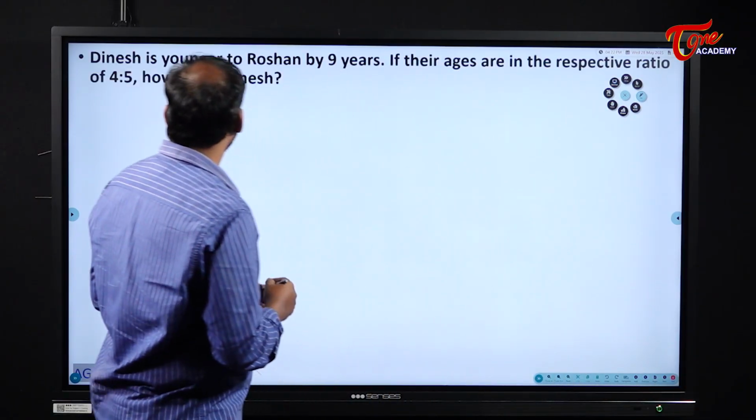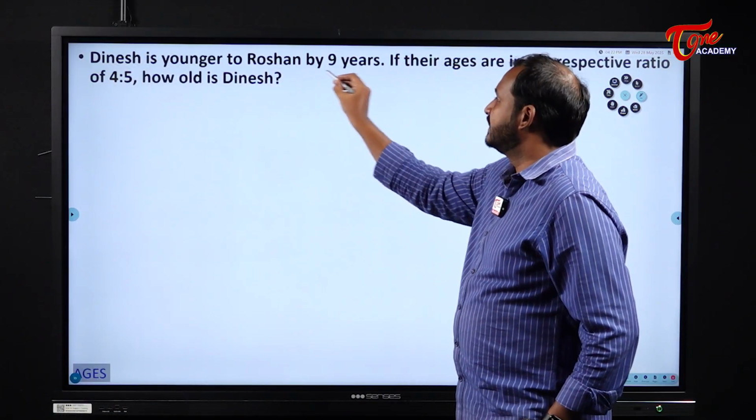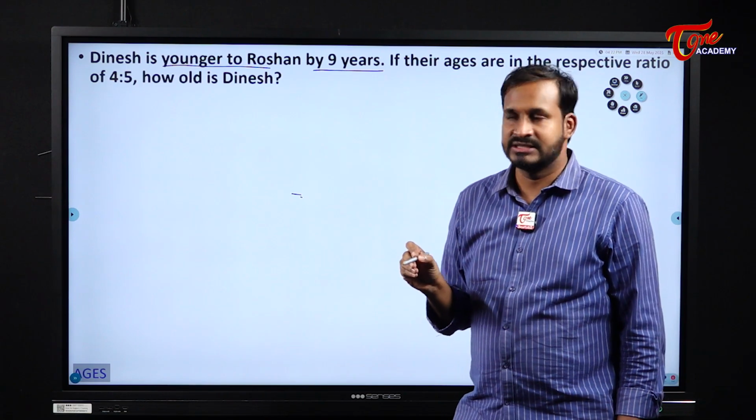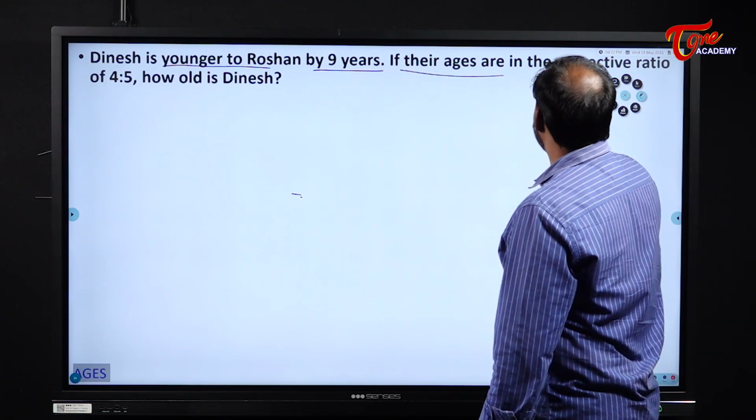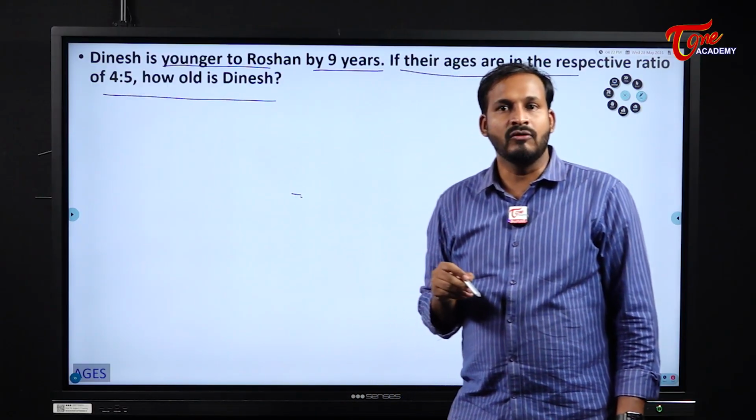Now please see here. Dinesh is younger to Roshan by 9 years. Dinesh is younger to Roshan by how many years? 9 years. And if their ages are in the respective ratio of 4:5, how old is Dinesh?